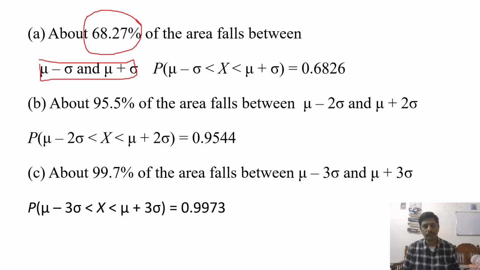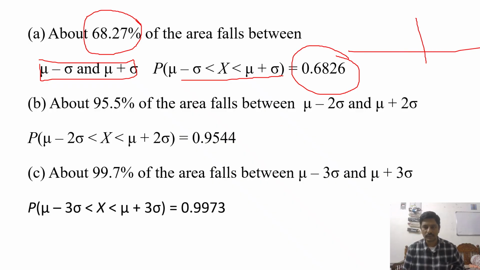Okay, P of mu minus sigma less than x less than mu plus sigma is equal to 0.6826. The area from mu minus sigma to mu plus sigma is 0.6826. So if we say this is mu minus sigma, this is mu plus sigma.